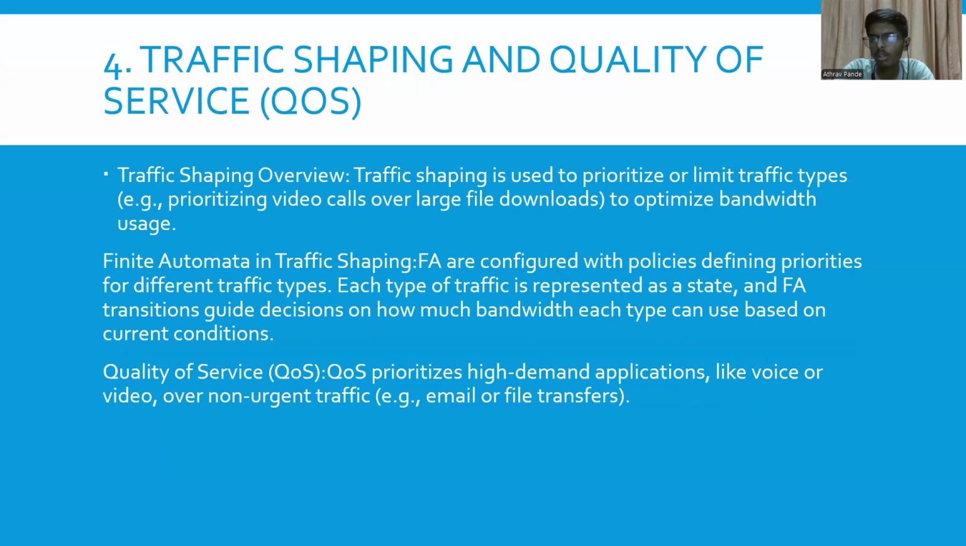Traffic shaping is used to prioritize or limit traffic types or to optimize bandwidth usage. At the same time, for example, if you are using two or more data types, like on this laptop if I am recording and downloading videos, then to control the traffic and use bandwidth efficiently, we have to set a priority.